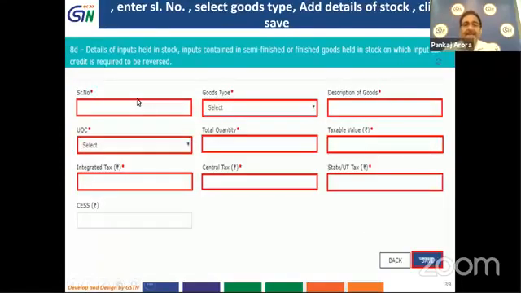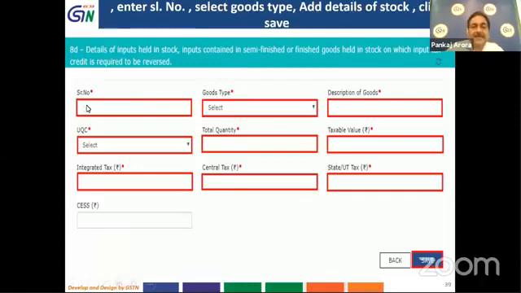Now in 8D, you can see that there is a serial number. In all other columns, there was a GSTN number, and the goods were to be entered. Now there is a serial number. On whatever stock you have availed the CENVAT ITC credit or the ITC credit, all these records are to be serially numbered. So the relevant details are to be entered accordingly.